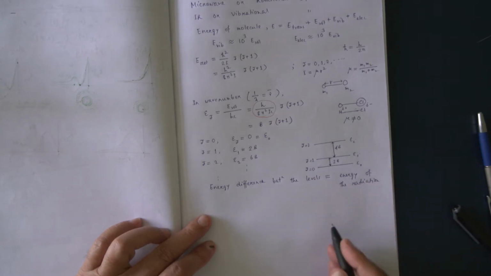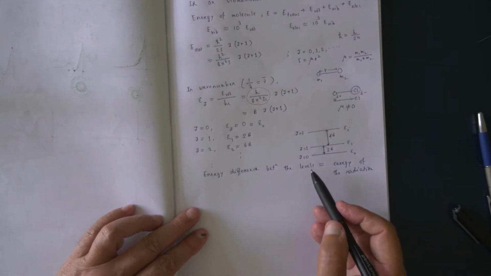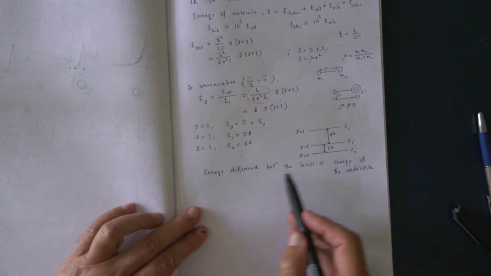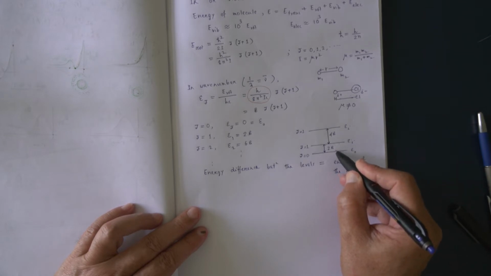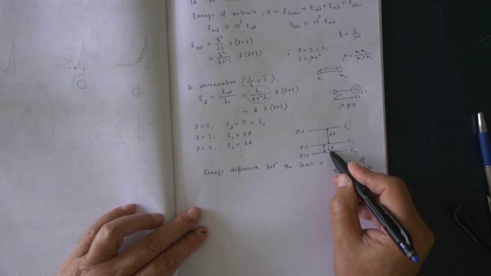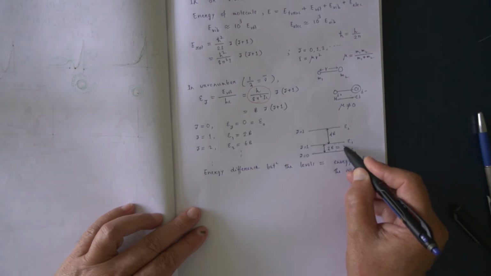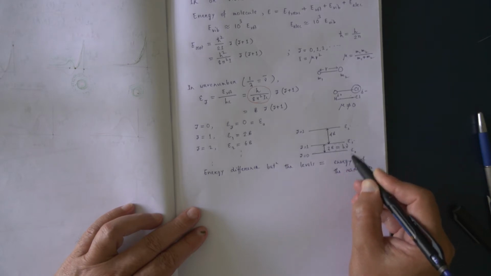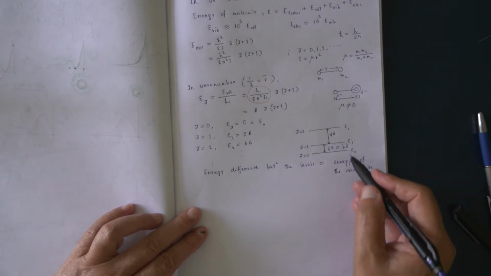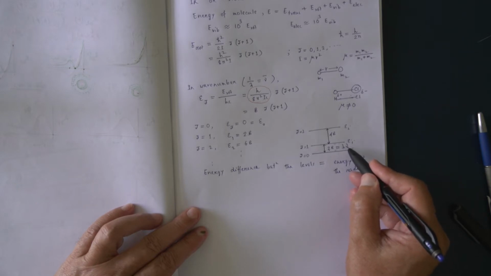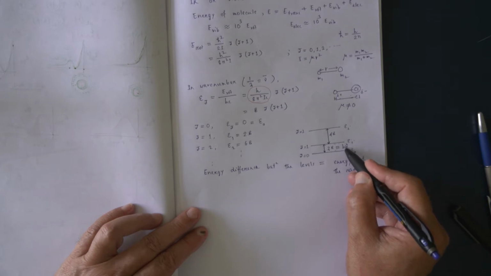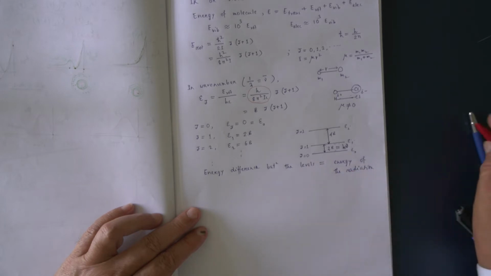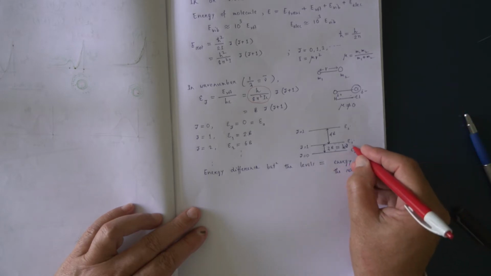So the molecule will absorb energy provided energy difference. Say this is the energy difference. What is the energy difference? 2B. So this must be equal to the energy of the radiation. But here we should not write h nu because this is in terms of wave number. So we should write nu bar.